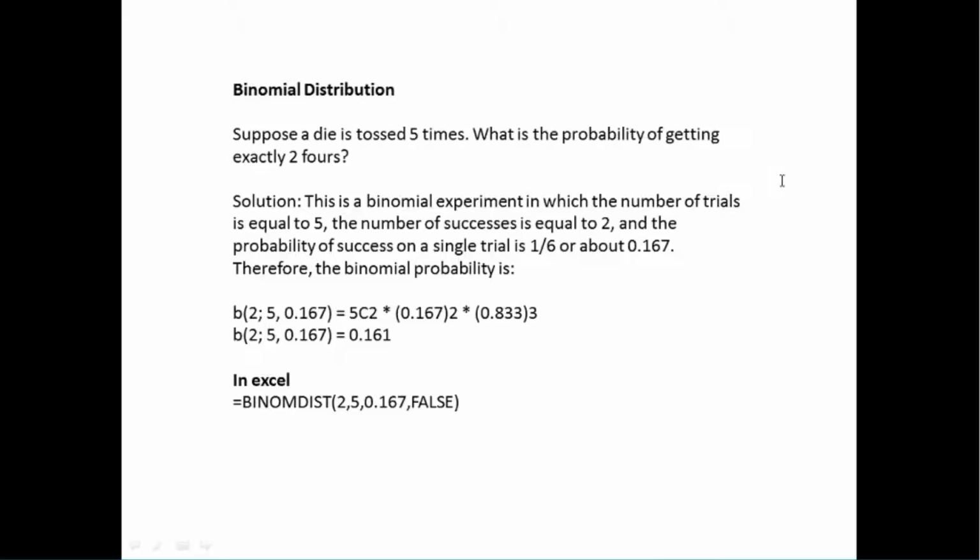So I'll just tell you how to do this process. You are clear about one die's faces, right? What is the probability? It is 1 by 6. I'll be taking this in terms of formulas, and I'll also tell you how to do this in Excel in an easier way. First, I'll tell you the formula.